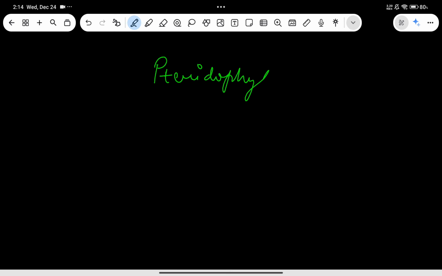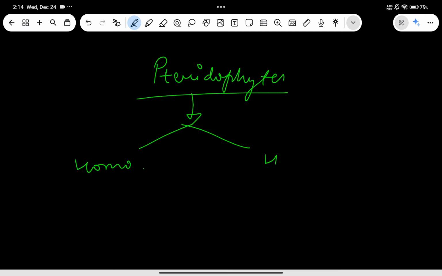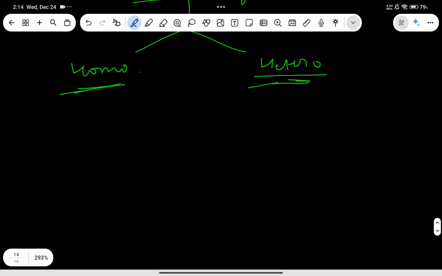Now I'm gonna discuss pteridophytes. In case of pteridophytes, guys, it's very simple to understand that pteridophytes will have both conditions, homosporous and heterosporous. So we'll take up both conditions and understand what the gametophytic body and sporophytic body are in these two types of pteridophytes. But before that, let me go over some basic terminologies so that you can understand everything well.